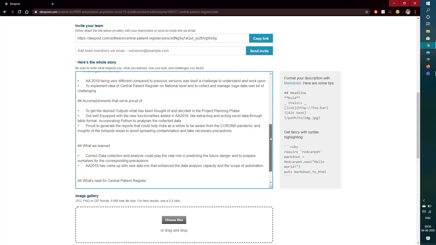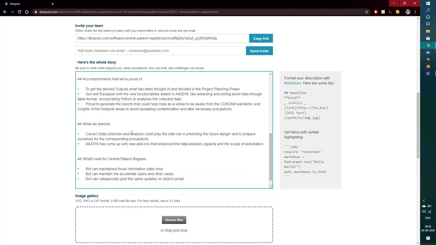What we have learned is that the correct data or the collection of analysis could play a vital role in predicting the future of danger. Another thing we can consider as a future scope is, after the analysis is done, a futuristic algorithm could be put into place in order to generate what could be the next 5 days or next 7 days scope of any particular disease, or if it is so rapidly changing like COVID.